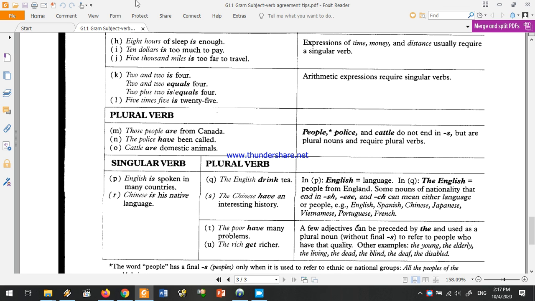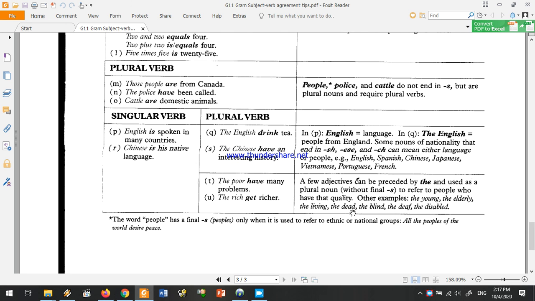Certain adjectives such as poor and rich, if they are preceded by the, turn from adjectives into nouns. So if I say the poor, I'm talking about certain people who share a group, or share a certain characteristic, which is the fact that they are suffering from poverty. So the poor have many problems, and the rich get richer. In both cases we use a plural verb. Other examples include the young, the elderly, the living, the dead, the blind, the deaf, the disabled.